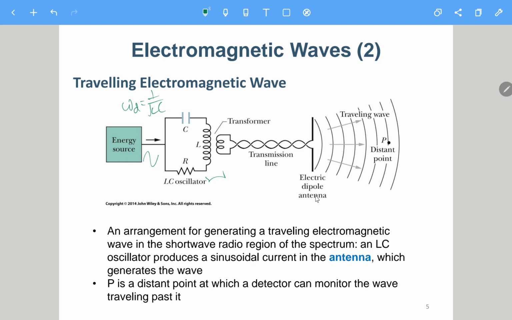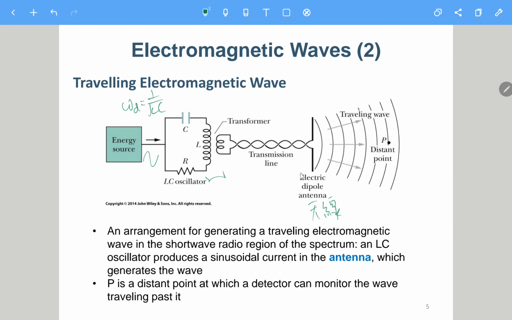So this is actually an antenna, 天线. Transmission line. This is too difficult to explain, so just consider it's just a line, and it can be connected to the antenna. Of course it can be a dipole or any shape.